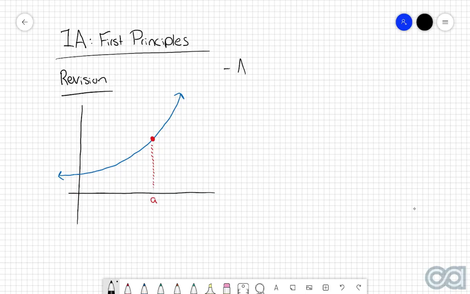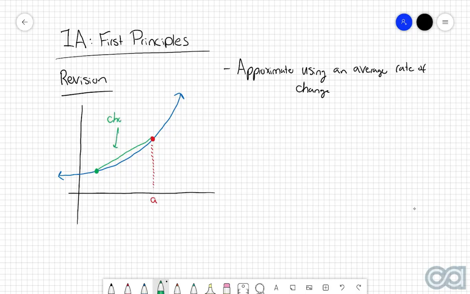The first way is that you can approximate using an average rate of change. And the way that we use an average rate of change is we would choose a secondary point. Let's use this green point here. We would draw a line segment between these two points, which is called a chord.